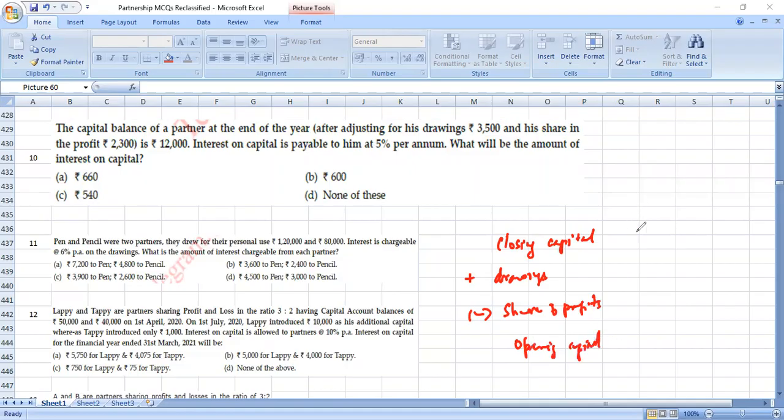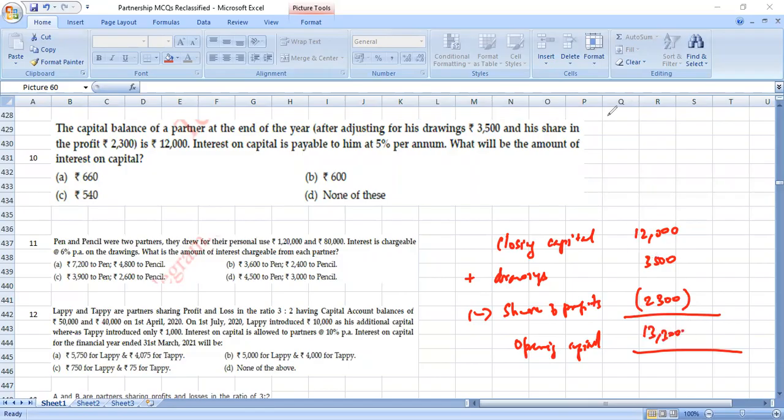So closing capital எவ்வளோ 12,000. Add drawings எவ்வளோ 3,500. Reduce share of profits எவ்வளோ 2,300. 13,200 வருது.